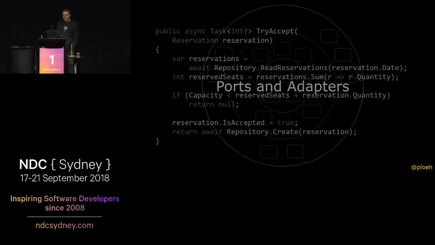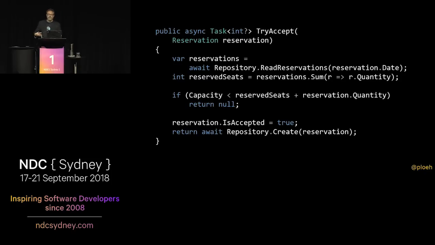So how do we do that? How do we move the impure operations to the boundary of the system? Well, we should probably think about what's an impure operation. Let's investigate that through a couple of examples. So in the try-accept method here on the maitre d object, there's two impure operations. The first one is read reservations.